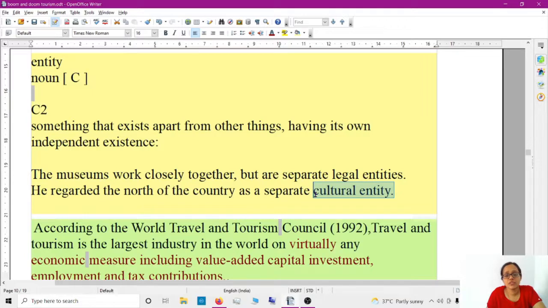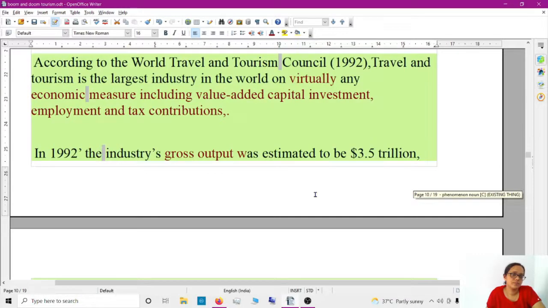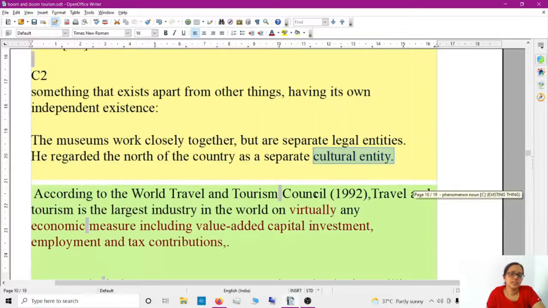So there is a difference, and it has its own independent existence, that is known as a cultural entity. If you want, you can just check your regional language, mother tongue. What is the exact meaning in your language?